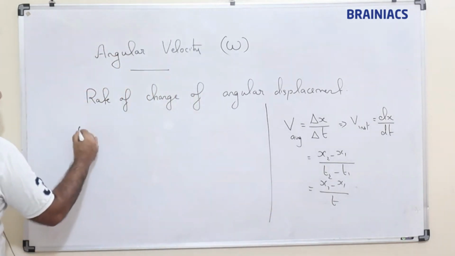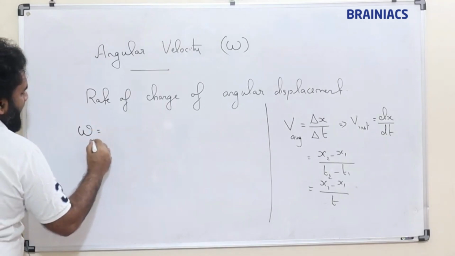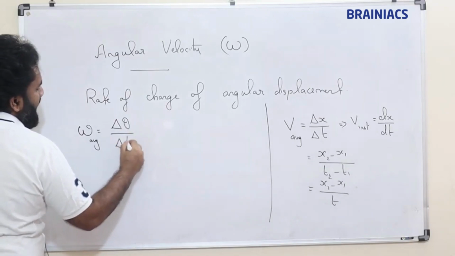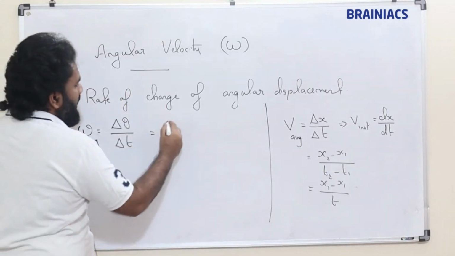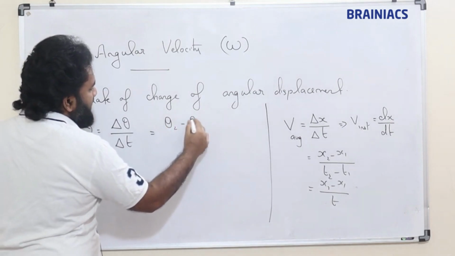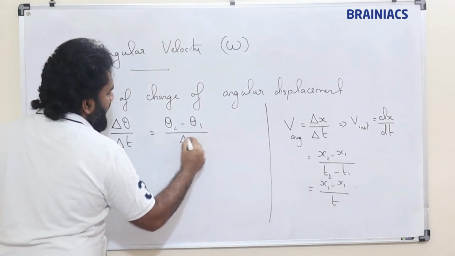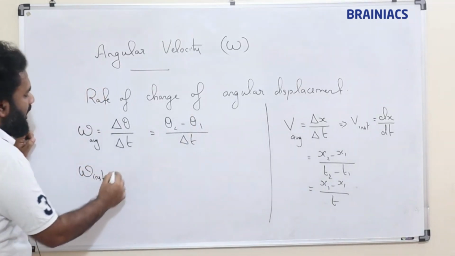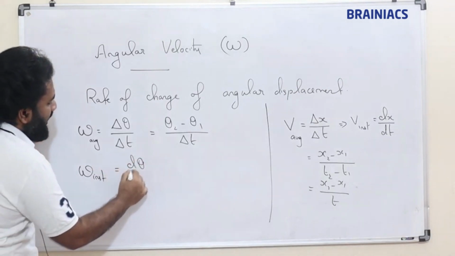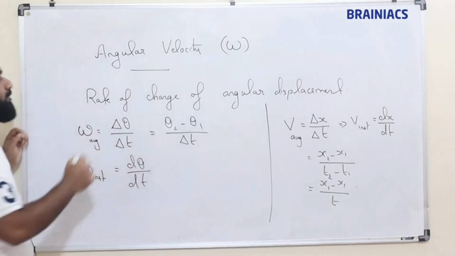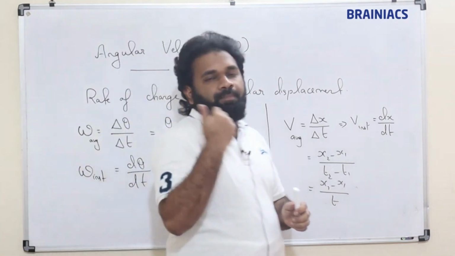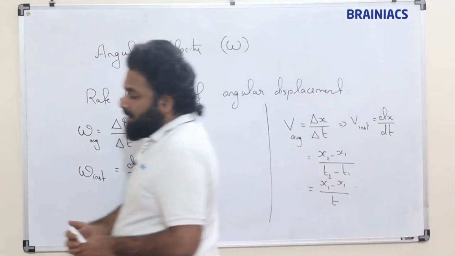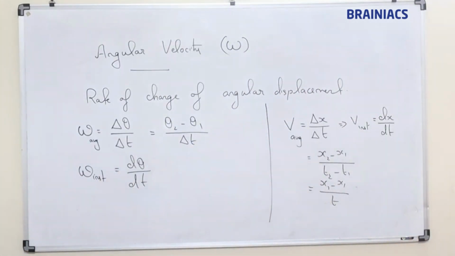So here omega average is going to be delta theta divided by delta t, or theta 2 minus theta 1 divided by delta t, or instantaneous angular velocity is nothing but d theta divided by dt. So how fast the angle is traced, that is what is angular velocity.